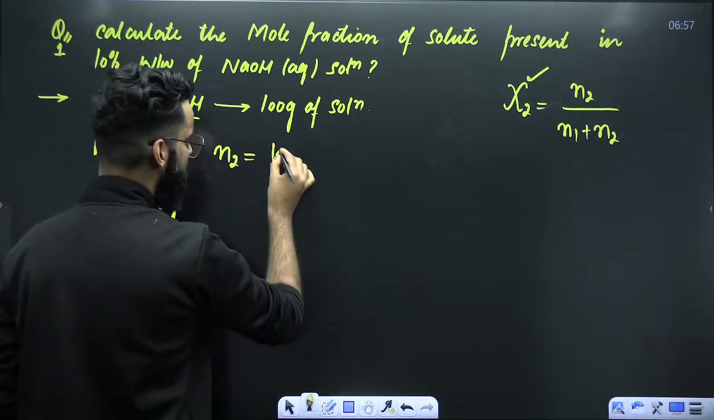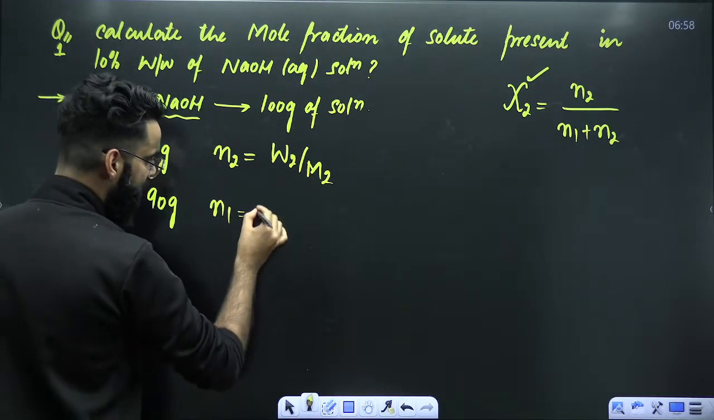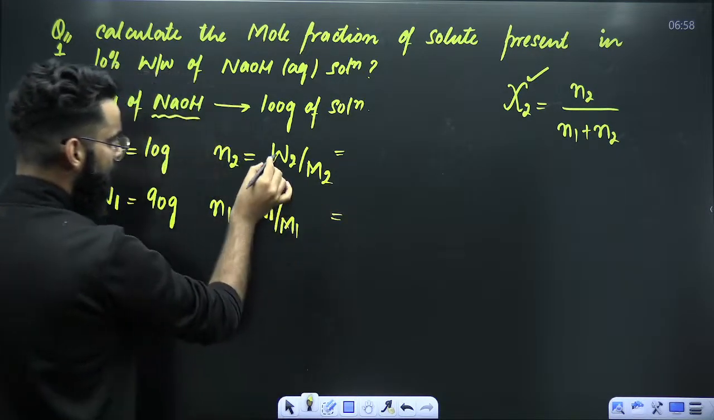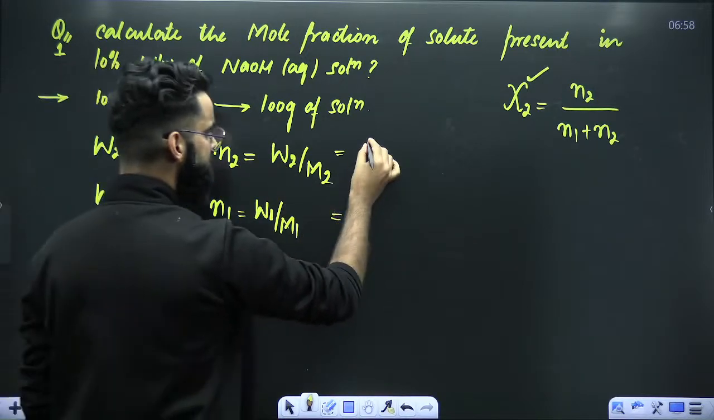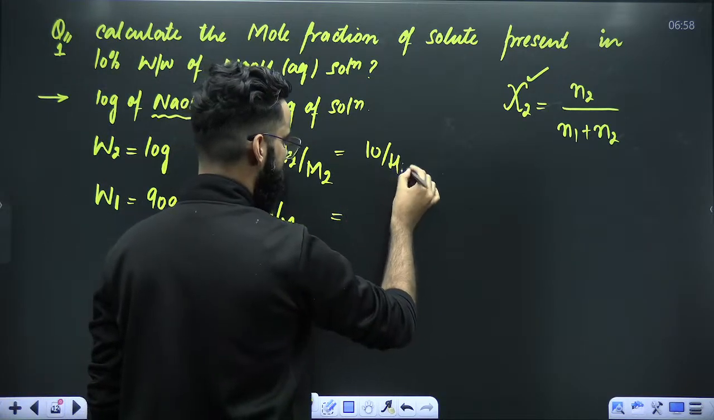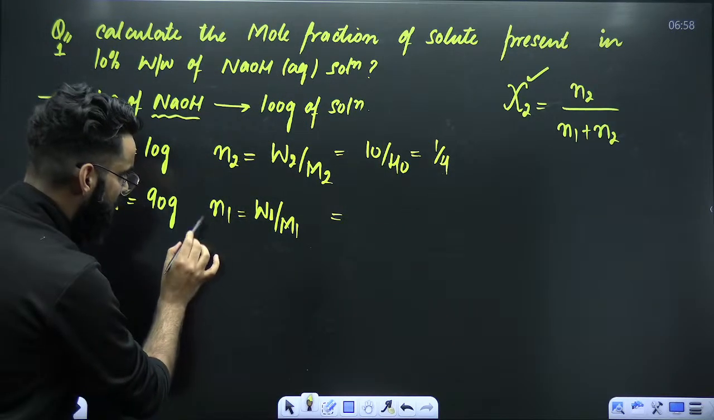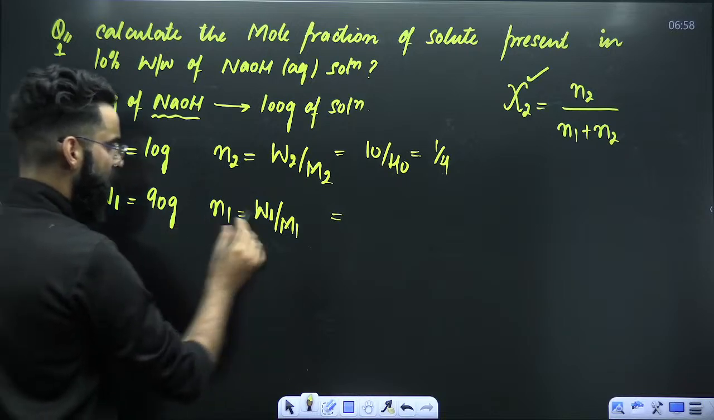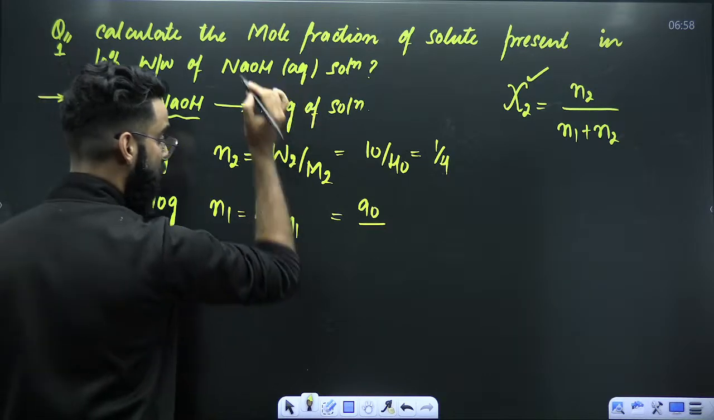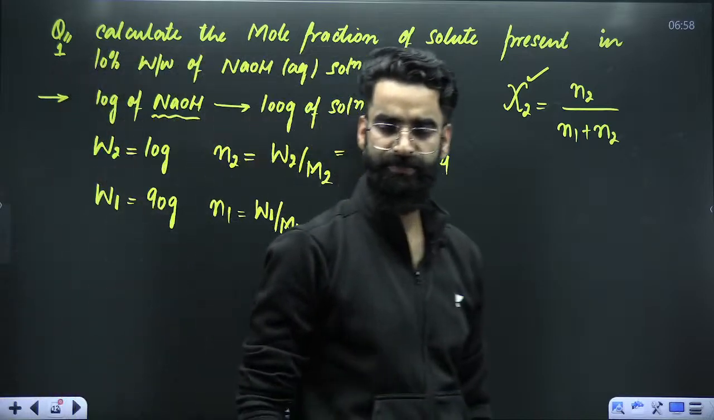Moles of solute is equal to mass of solute in grams divided by molar mass of solute. Moles of solvent is equal to mass of solvent divided by molar mass of solvent. As simple as that. Now, mass of solute is 10 grams. Molar mass of solute, molar mass of NaOH, that is 40 grams per mole. The value came out to be 1 by 4. Number of moles of solvent is equal to mass of solvent, that's 90 grams, divided by molar mass of water, that is 18 grams per mole. The value comes out to be 5.